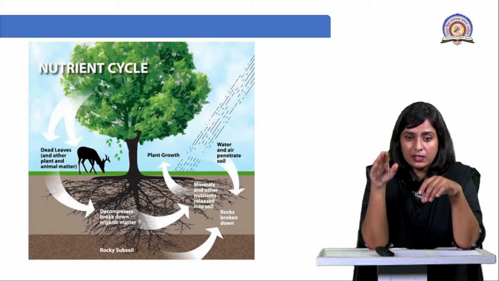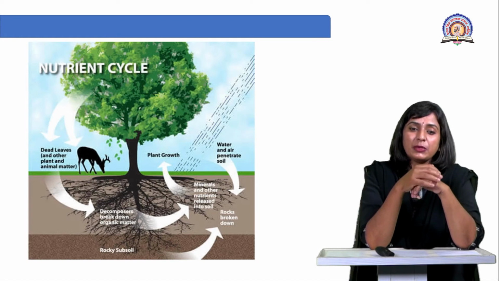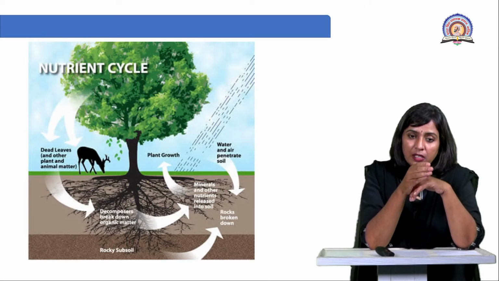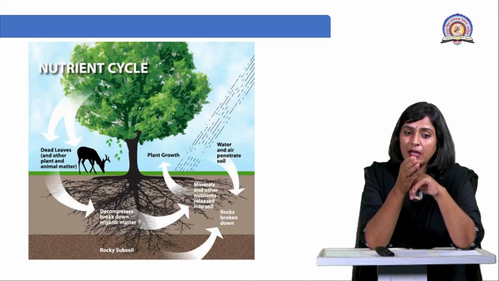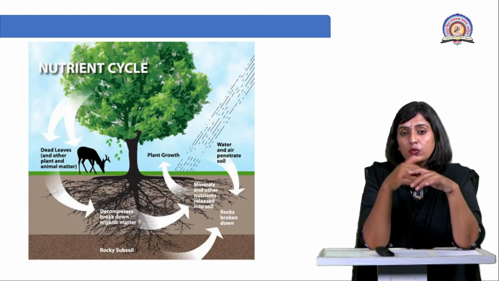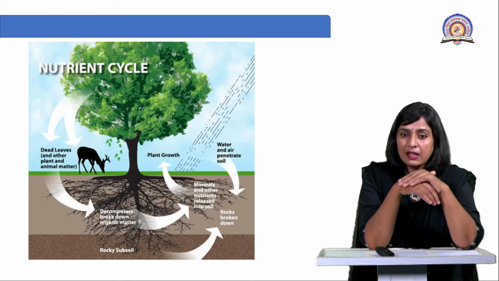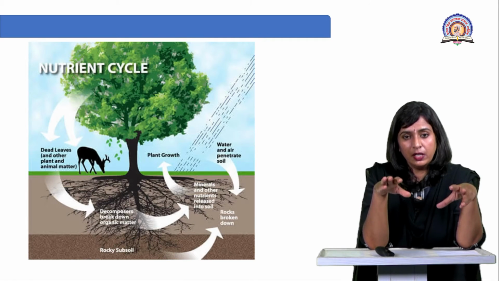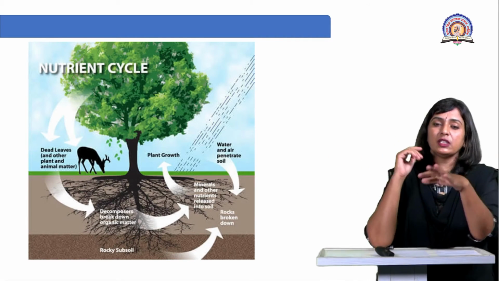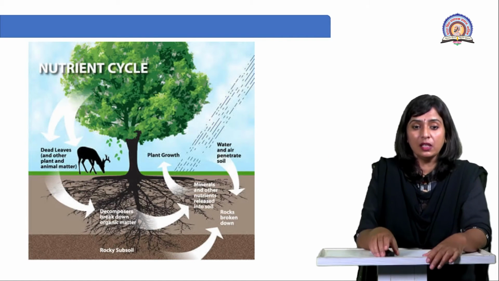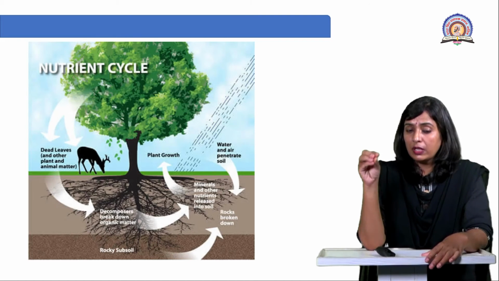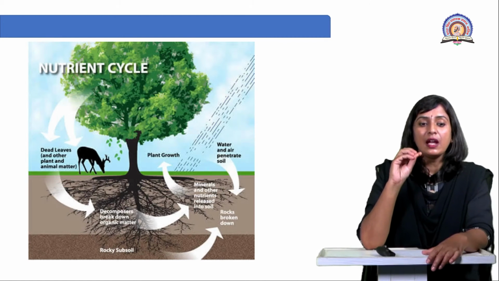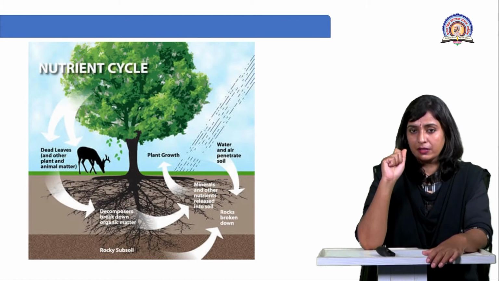Whatever nutrients are trapped in the plants in the form of fruits is again organic matter, which will be consumed and utilized by the animals. Even leaves are used by animals or cattle for food. Some part of the leaves falls down on the ground. Whatever organic matter is produced by the plant will be utilized by the secondary consumer. I have shown here the dead leaves and other plant and animal matter.